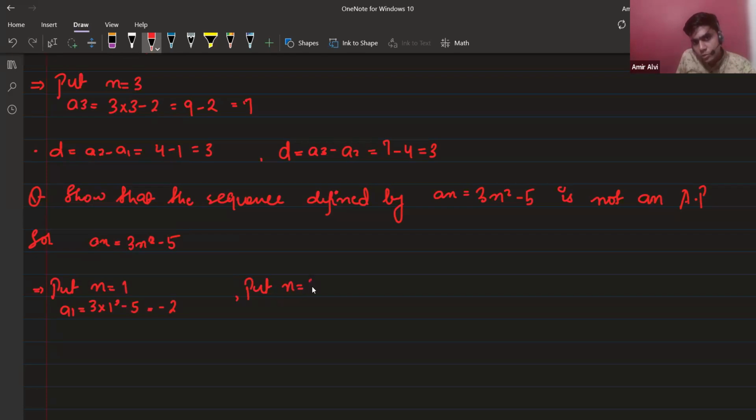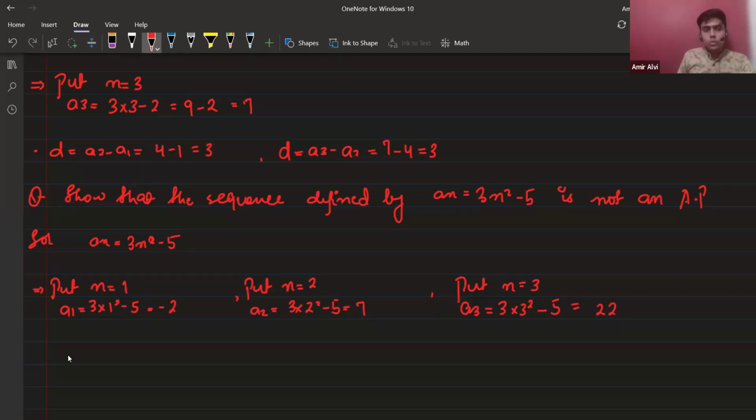Put n equals to 2. A2 is equals to 3 into 2 square minus 5, which is 3 fours are 12 minus 5, 7. Clear? Put n equals to 3. A3 will be equals to 3 into 3 square minus 5, which is 27 minus 5, 22.